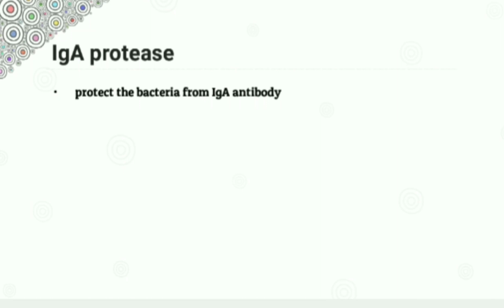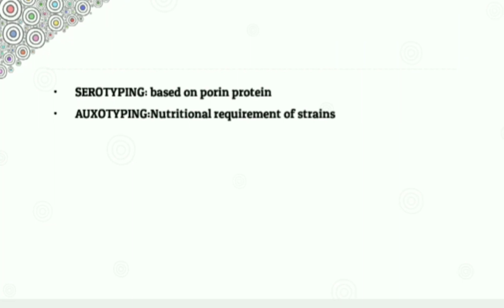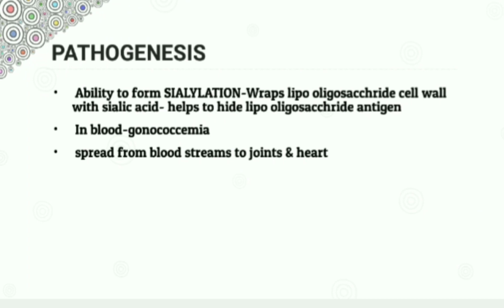When we discuss serotyping, it is done based on porin protein, whereas auxotyping is based on the nutritional requirement of the strain. When we come to the pathogenesis, the gonococcus has the ability to form sialylation. That is, it wraps the lipo-oligosaccharide cell wall within sialic acid, which is originally found in host cells, which in turn helps to hide the lipo-oligosaccharide antigen. It will help to hide the lipo-oligosaccharide antigen. The bacteria can spread from the bloodstream to joints and heart.